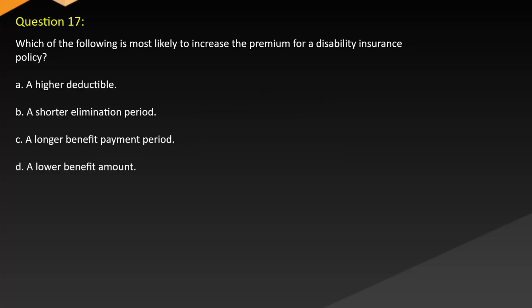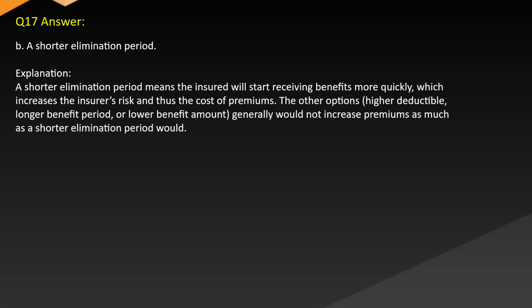Question 17. Which of the following is most likely to increase the premium for a disability insurance policy? A. A higher deductible. B. A shorter elimination period. C. A longer benefit payment period. D. A low benefit amount. Answer B. A shorter elimination period.